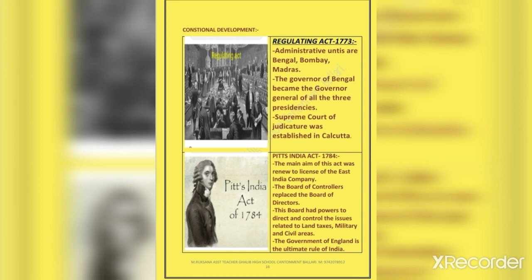Only during acute emergencies were they entitled to act independently.